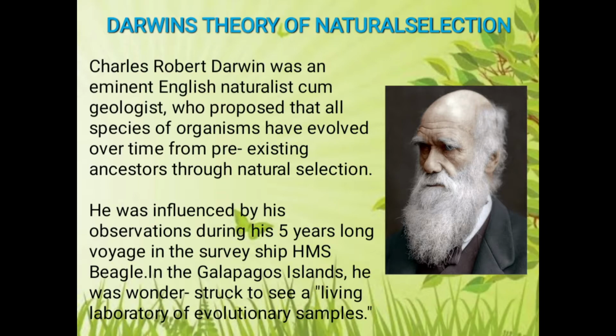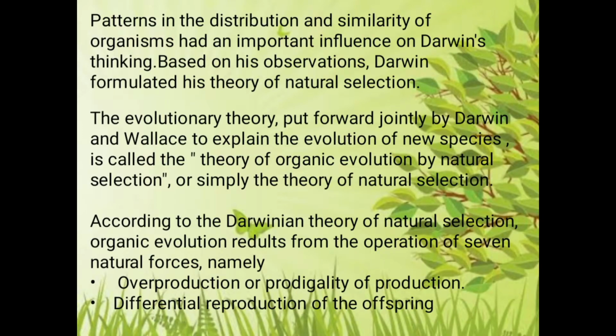Darwin was an eminent English naturalist cum geologist who proposed that all species of organisms have evolved over time from pre-existing ancestors through natural selection. He was interested in the patterns of distribution and similarities of organisms in the Galapagos Islands during his 5 years long voyage in the survey ship HMS Beagle. Based on his observations, Darwin formulated his theory of natural selection.